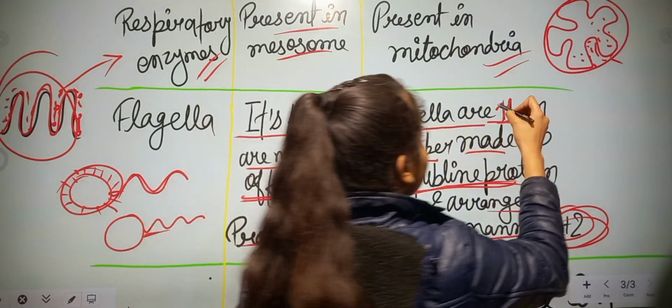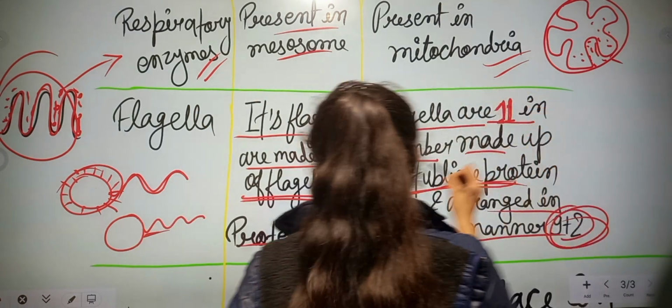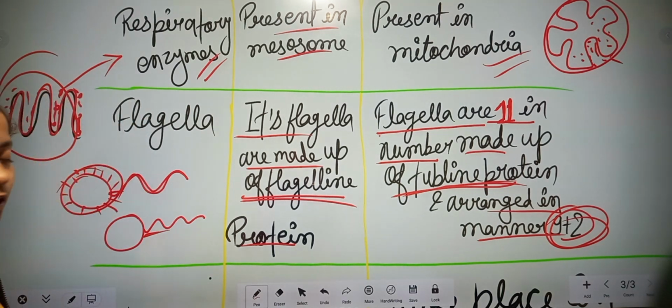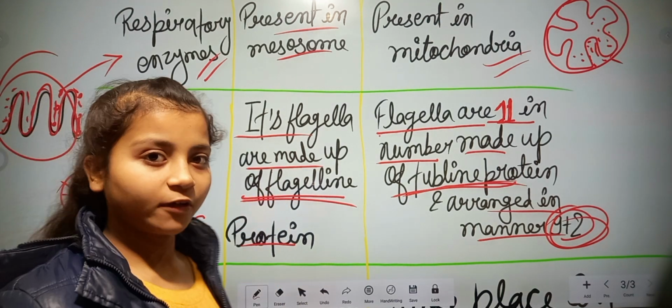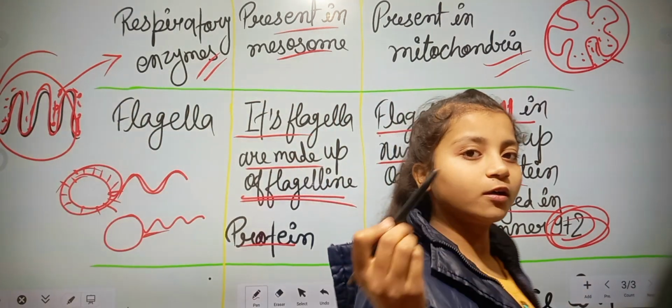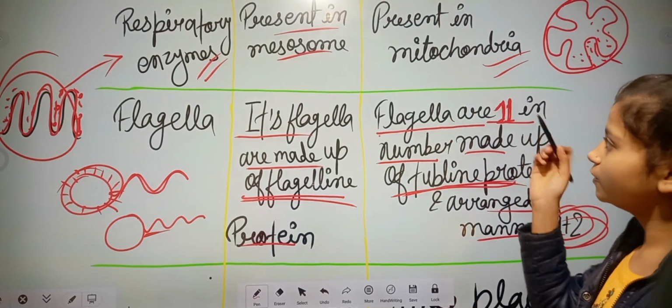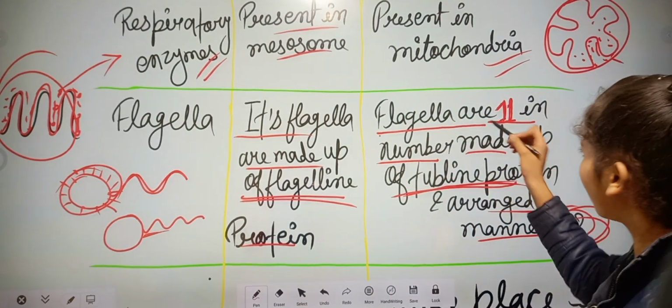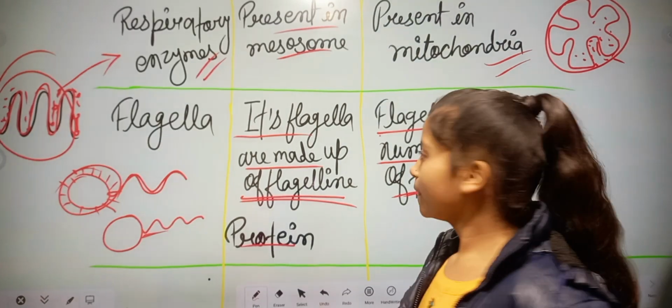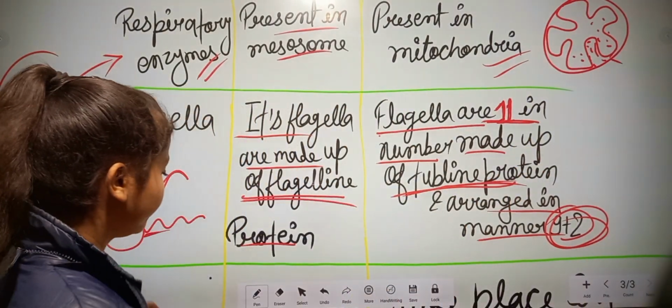Now it is arranged in a 9 plus 2 manner and made up of tubulin protein, and is fixed in number, but in prokaryotic cells it is not fixed in number. They can be infinite also, and it can be 1 or 3. But in eukaryotic cells there will be a limit, that it will be only 11 in number.